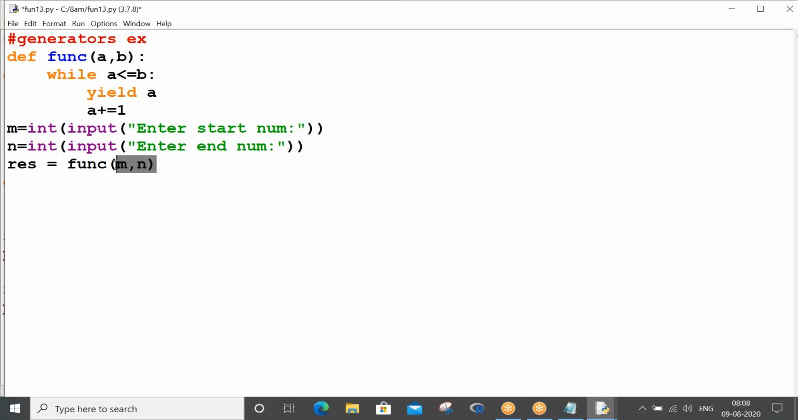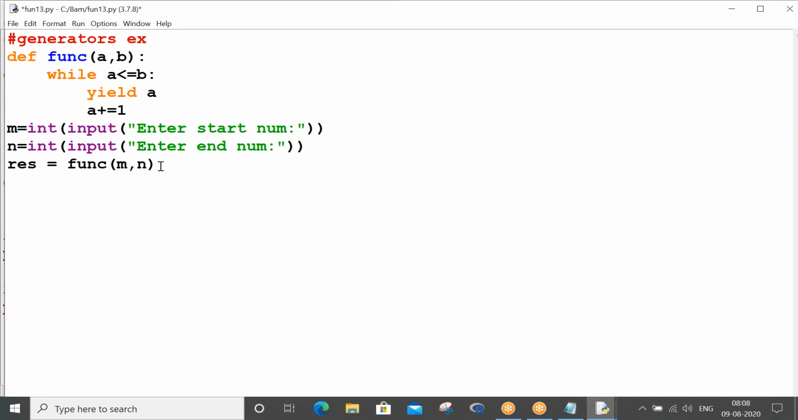This is called actual parameters. This is how you read values and pass them to the function, and this m and n will get reflected in a and b. Right now a lesser than or equals to b, yield a. Instead of print a we are typing yield a, so that will be there in your res. So res contains what? Res is a collection now. Am I right or wrong? Because multiple values have gone and sat inside your res.